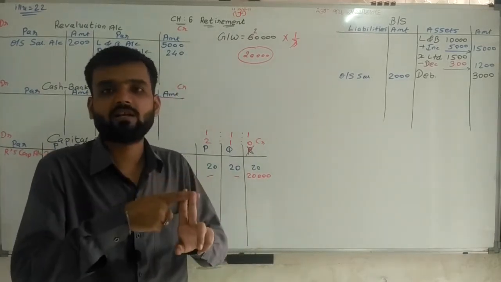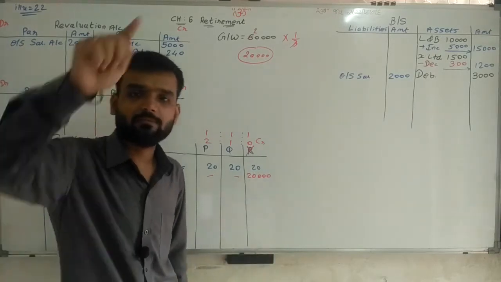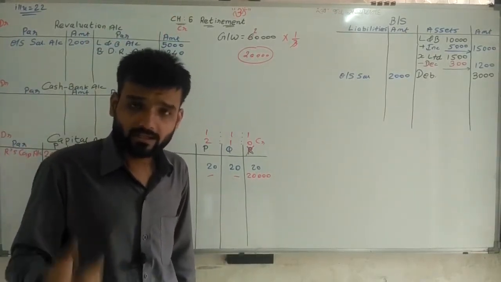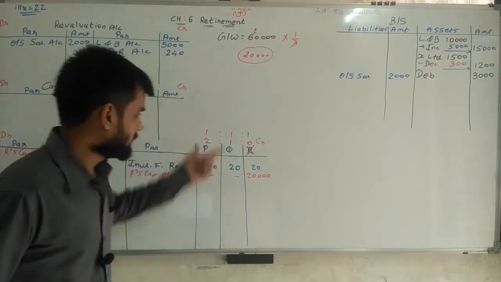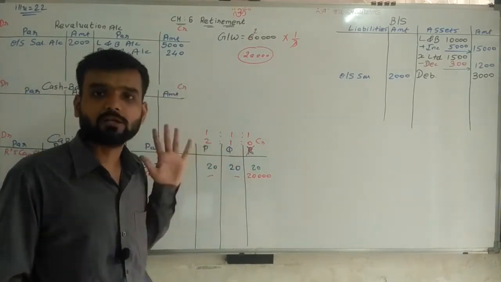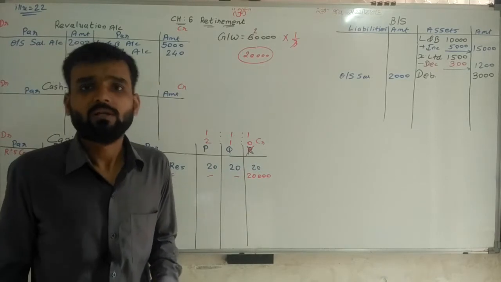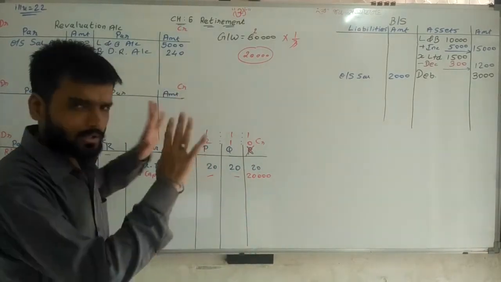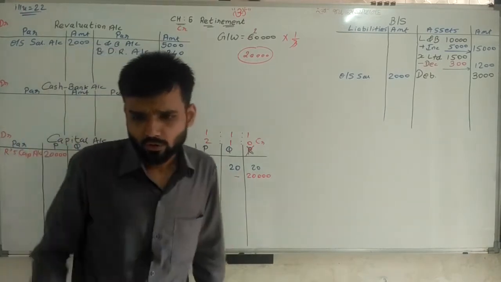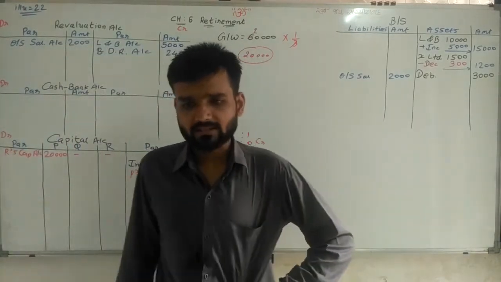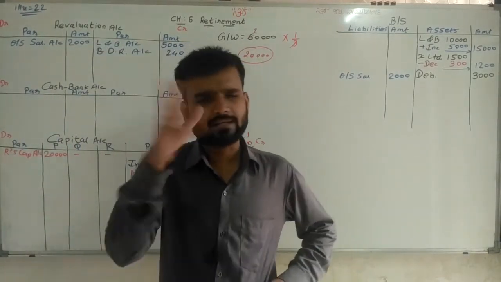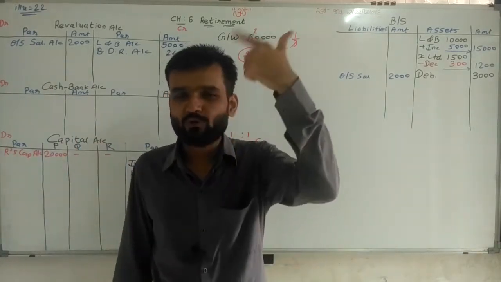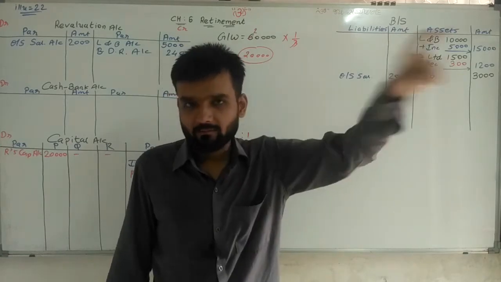So two things are considered. Whatever is given to R, that same is brought by the old partners, and total capital is maintained in their new ratio, that is 2 and 1. So this is the last one that we are doing at last only. Don't worry about it. So up to this it's clear. Now it is given: prepare necessary accounts and new balance sheet. That's done. Now going ahead, balance sheet.